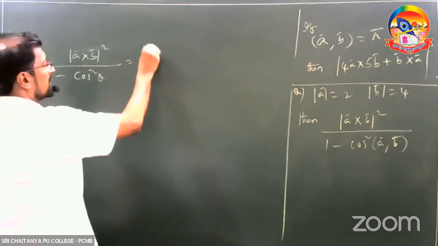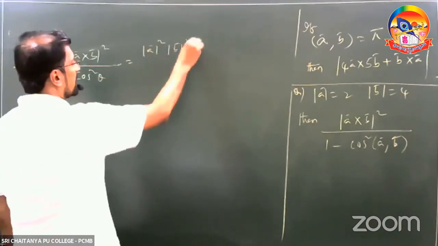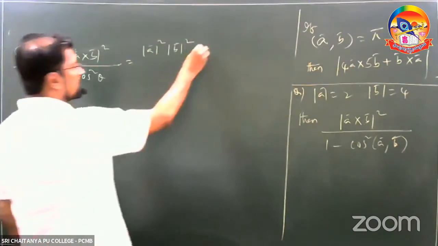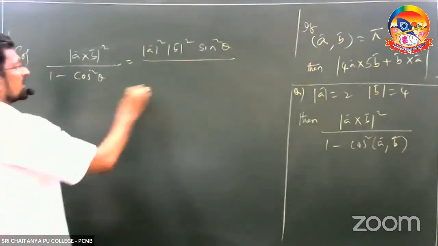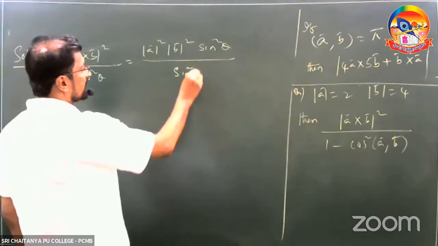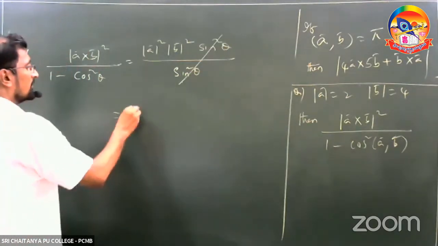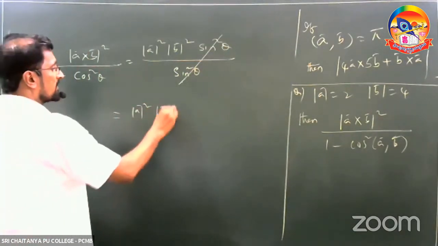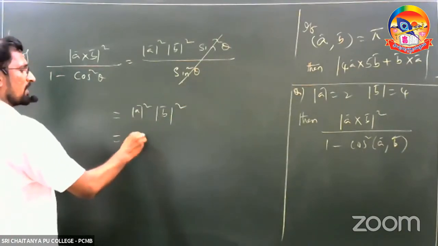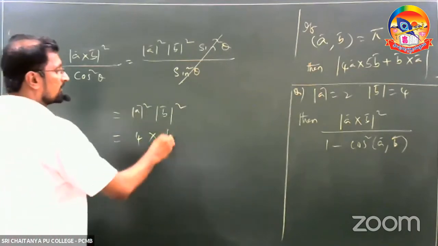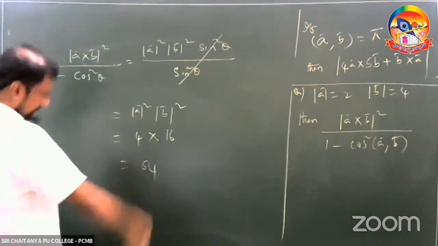What is the formula here? Mod A square into mod B square into sin square theta by 1 minus cos square theta is equal to sin square theta. Cancel. Mod A square into mod B square. Mod A is equal to 2, so mod A square is 4. Mod B square is 16. The value is 64.